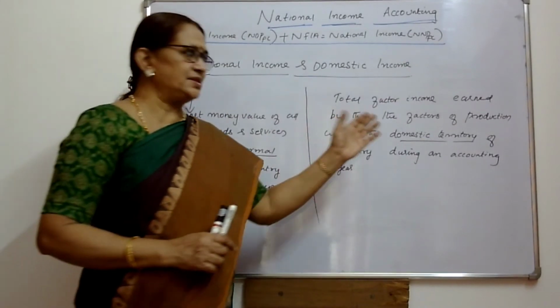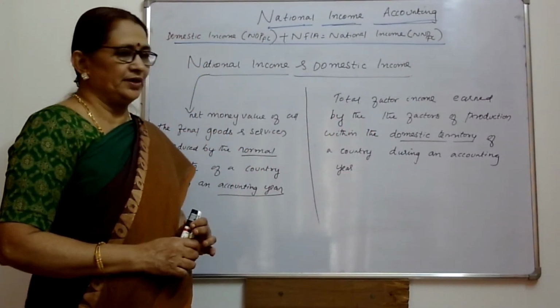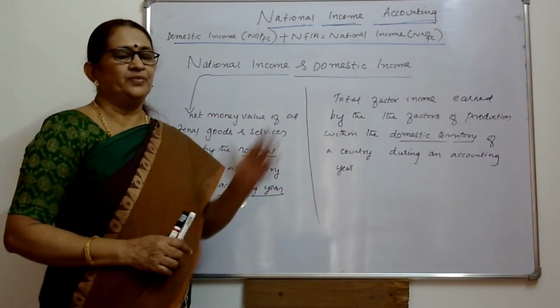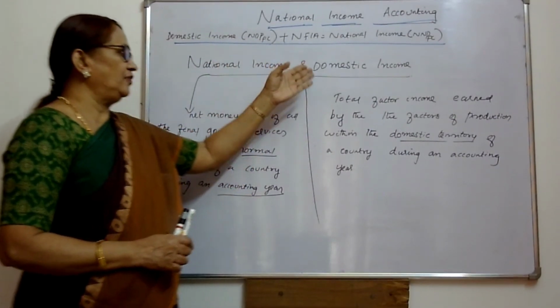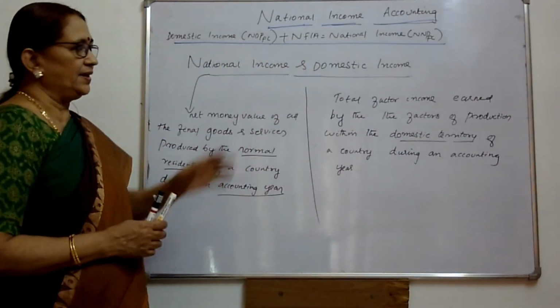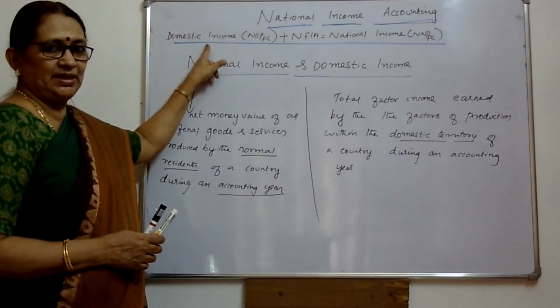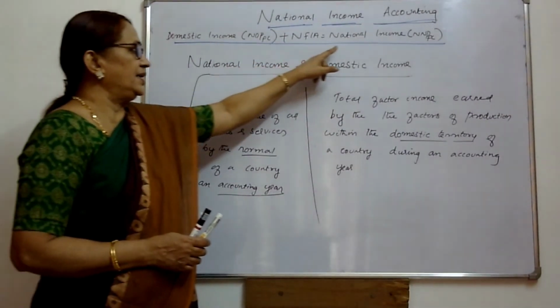So what is domestic income? It is the total factor income earned by the factors of production within the domestic territory of a country during an accounting year. So how can we calculate national income from domestic income? For that we require NFIA. Domestic income is NDP at factor cost, and plus NFIA, we get national income.